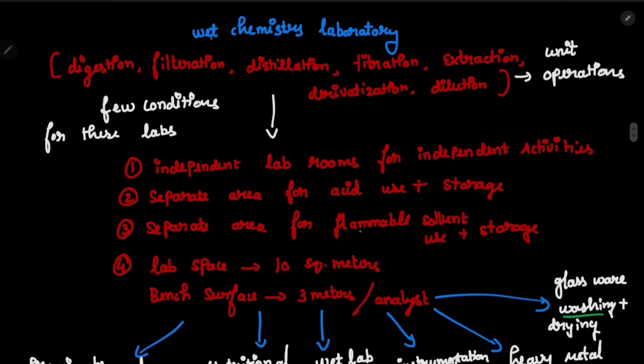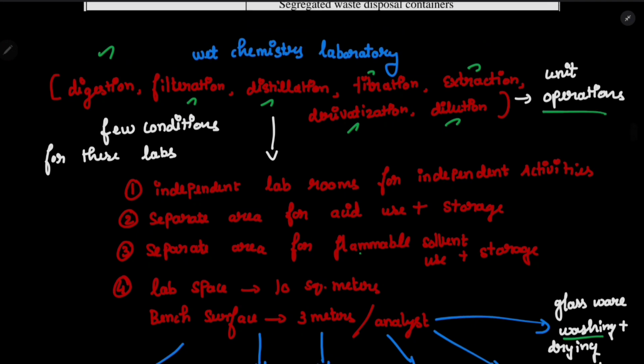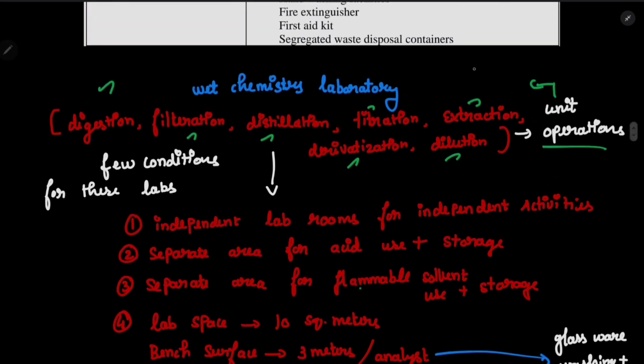Now I will discuss what wet chemistry is. See, digestion, filtration, distillation, titration, extraction, derivation, dilution, all these unit operations need a liquid or water to do the process. That is called a wet chemistry laboratory.